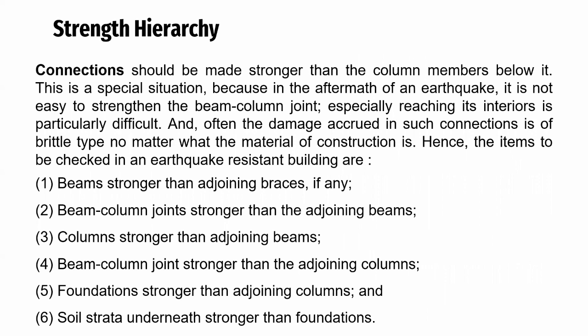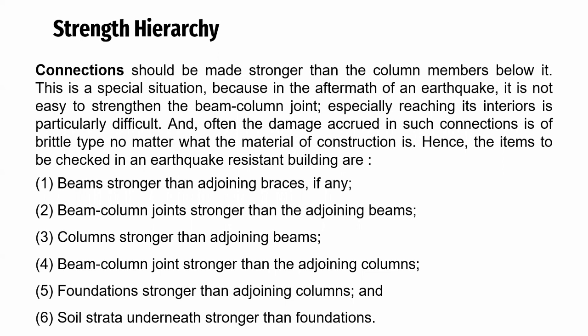This is a special situation because in the aftermath of an earthquake, it is not easy to strengthen the beam column joint, especially reaching its interiors is particularly difficult. And often, the damage accrued in such connections is of brittle type no matter what the material of construction is.